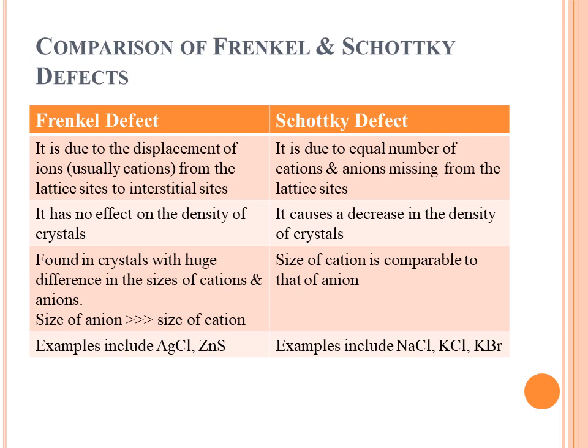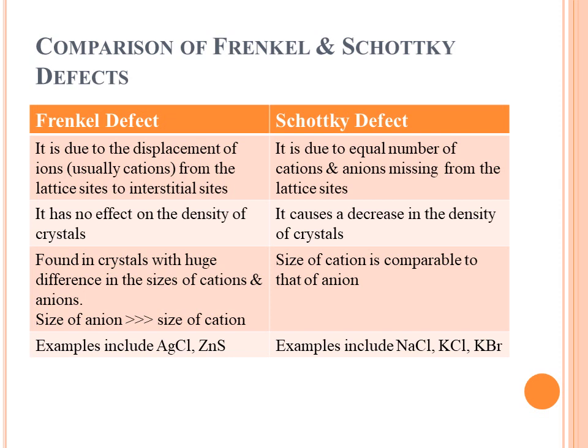In the Frenkel defect, there is no effect on the density of the crystal, while the Schottky defect affects the density and decreases the density of the crystal. Frenkel defect is found in crystals with a huge difference in the size of the cations and the anions, where the size of the anion is much larger than the size of the cation. Whereas the Schottky defect occurs in structures where the size of the cation is comparable to the anion.